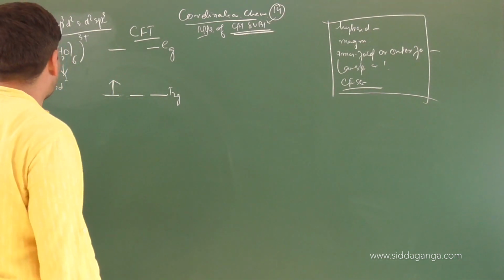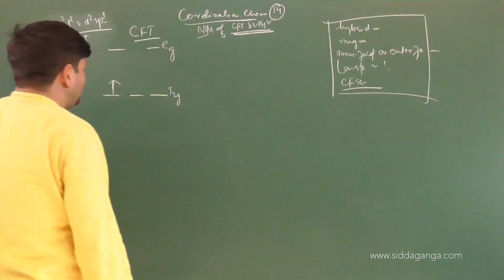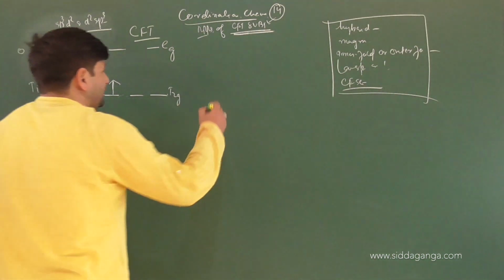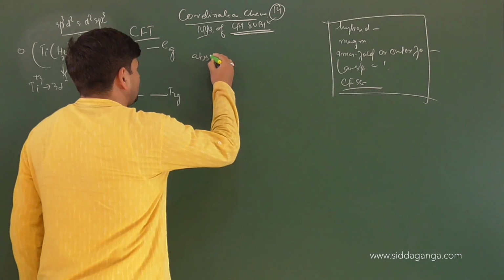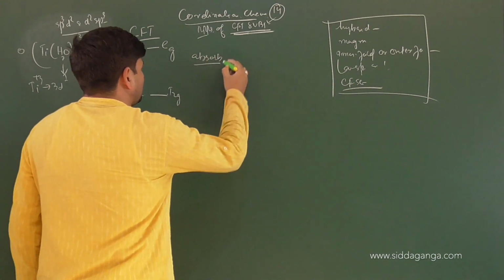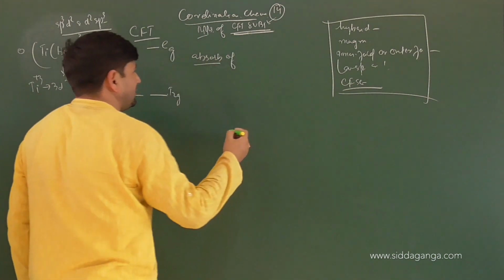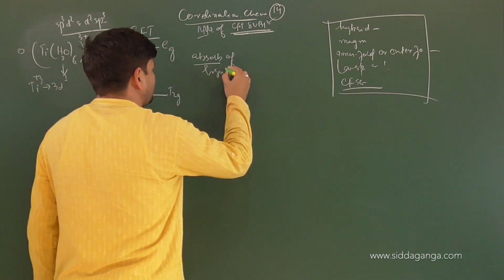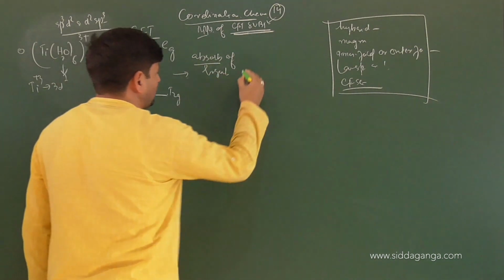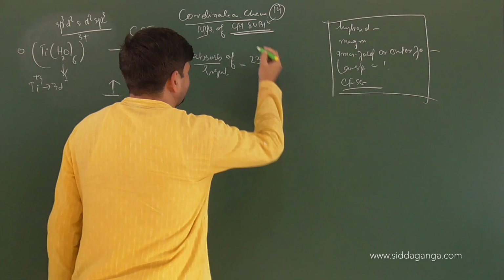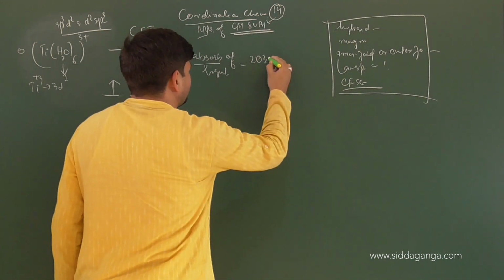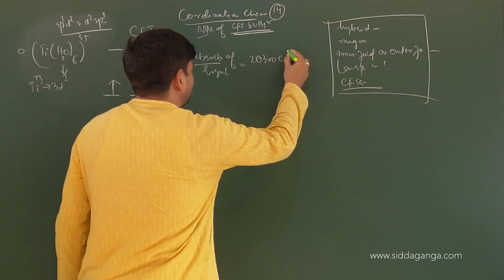Understand it well. Now, when you look at the calculations, the absorption of light for this complex occurs at 20300 centimeter inverse.